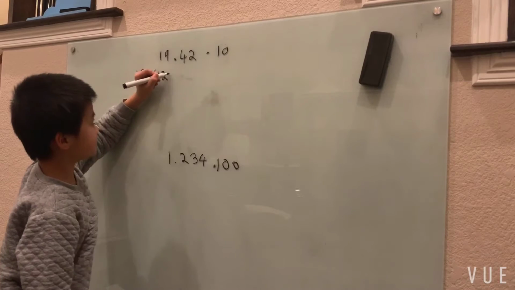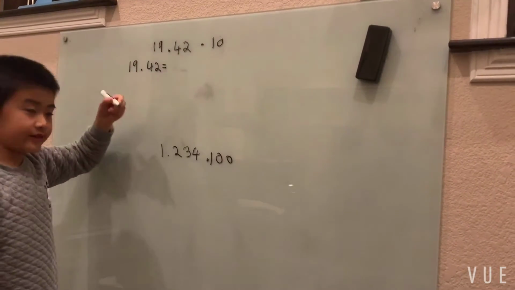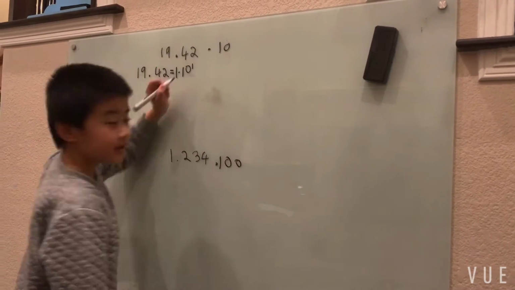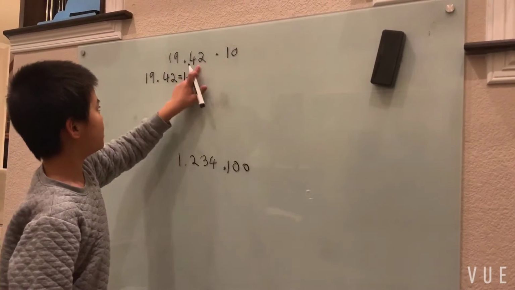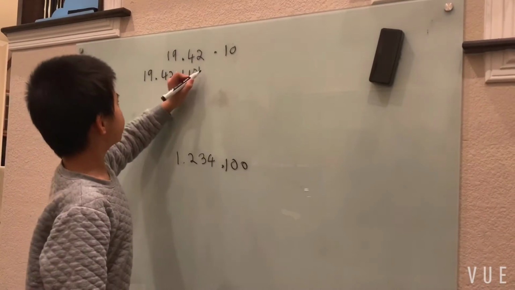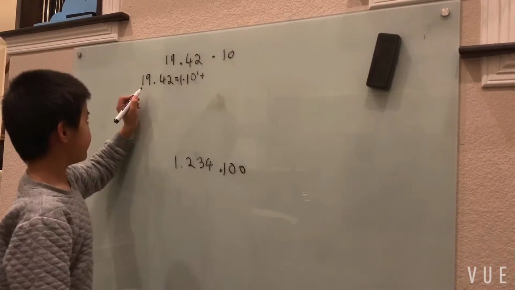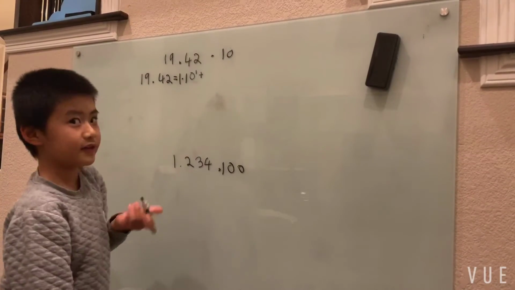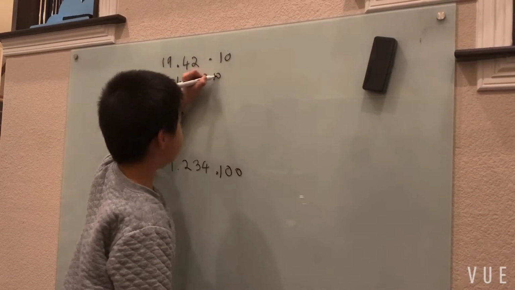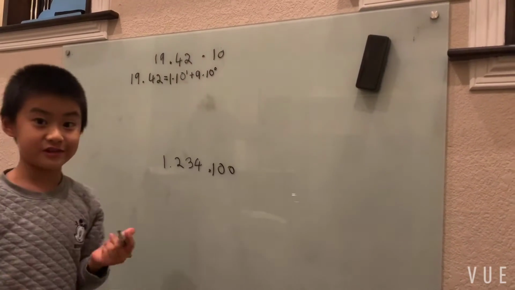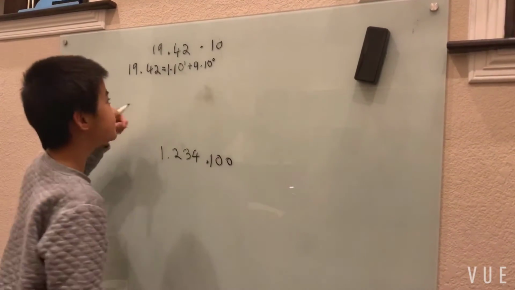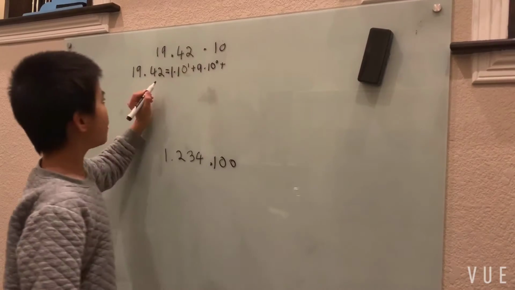19.42, write that down. This 1 in the tens place is just 1 times 10 to the first. And then we're just going to add on this 9 units, and that 9 in the units place is just 9 times 10 to the 0, since anything raised to the 0th power is 1. And 9 times 1 is that 9 in the units place. And we're just going to add on these 4/10.